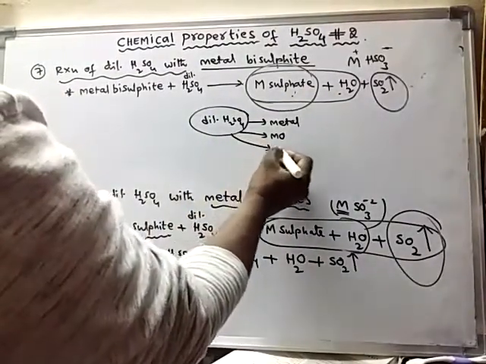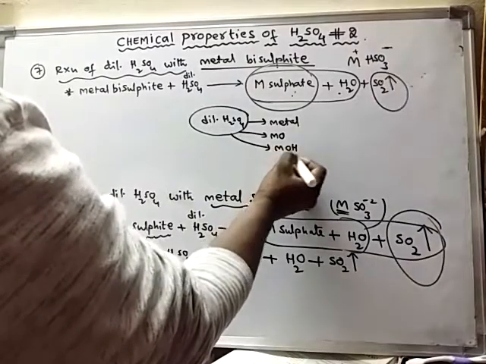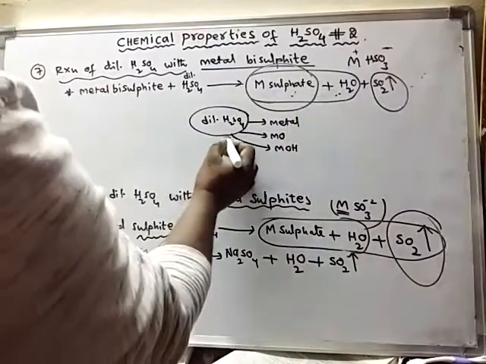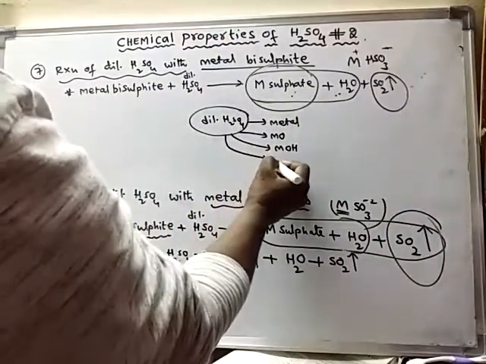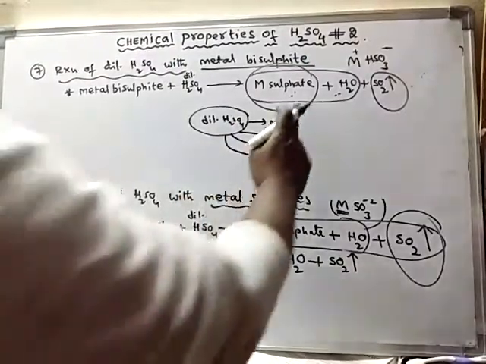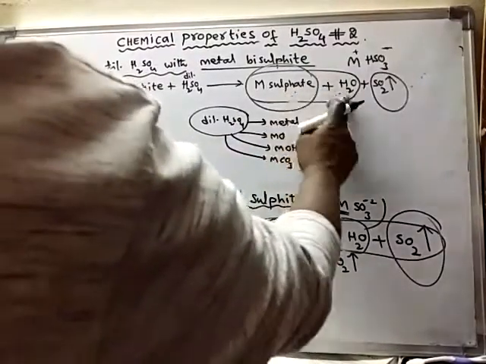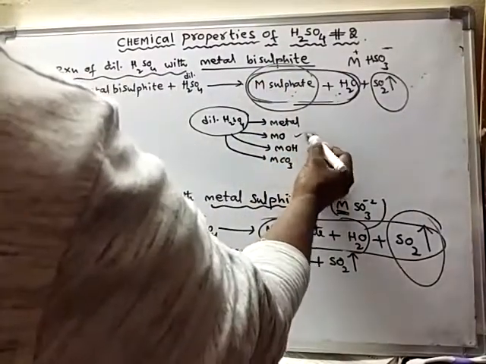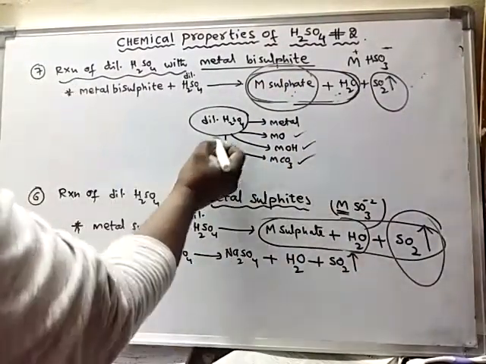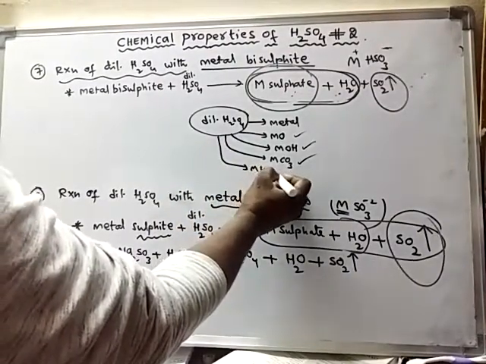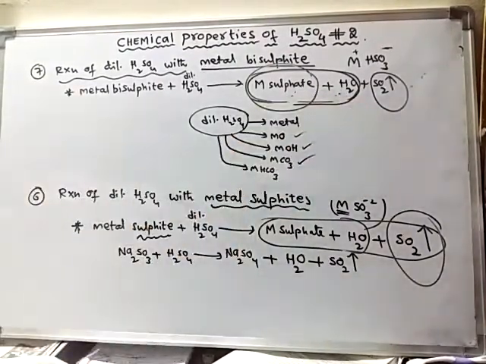When dilute sulfuric acid reacts with metal hydroxides, MOH means metal hydroxide, the same products are formed. When dilute sulfuric acid reacts with metal carbonates, MCO3 means metal carbonates, the same products. I am talking about these two. These two are formed in this case, in this case, in this case also. And even with metal hydrogen carbonate, these two products are formed.